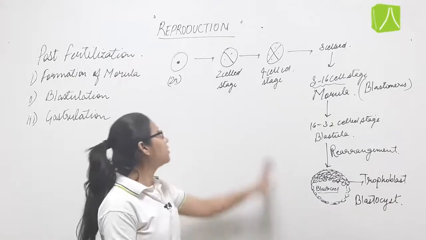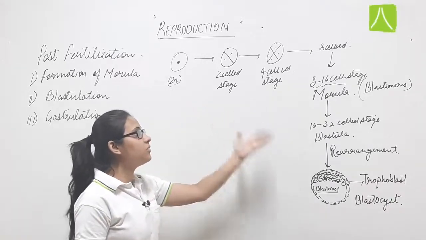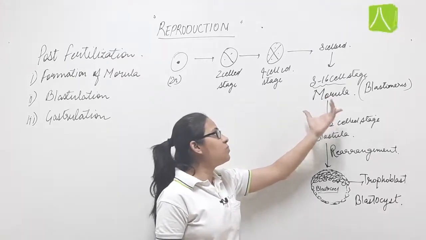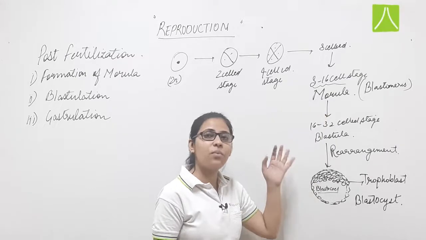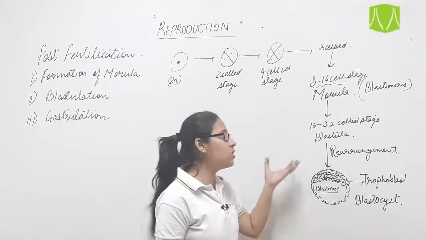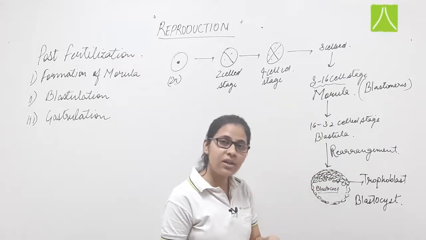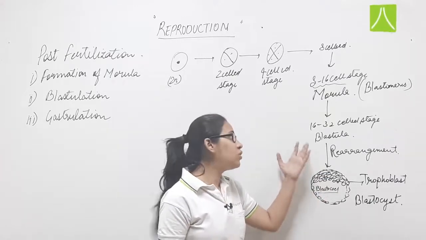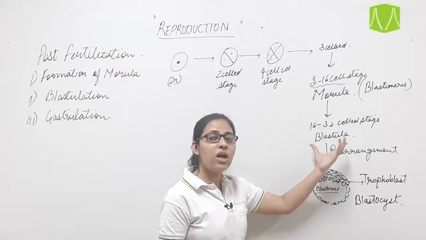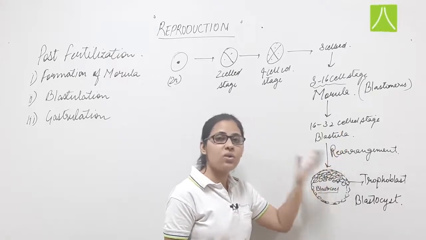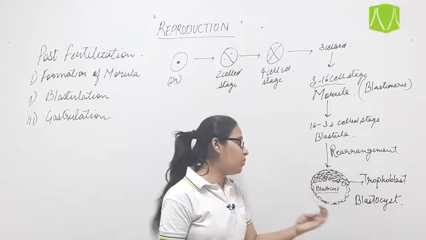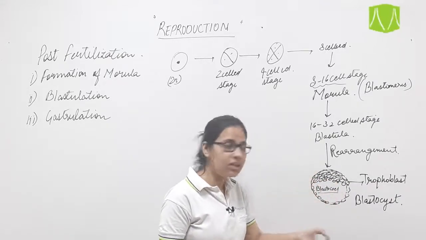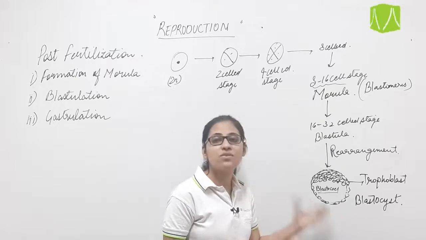I am repeating. Zygote undergoes mitotic division in order to form an 8 to 16 cell structure, which is known as morula. Now this morula is formed after 3 to 4 days of fertilization. It will enter into the uterine cavity. Now it will again undergo division to form a 16 to 32 cell structure known as blastula, and the cells of blastula will rearrange themselves to form the fluid filled cavity inside it, which is known as blastocele cavity, and the complete structure is known as blastocyst.